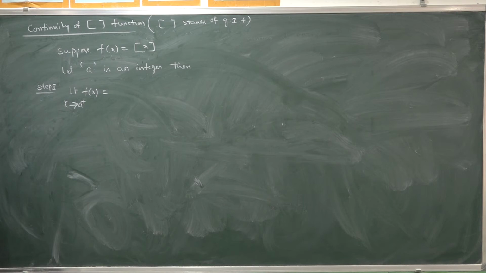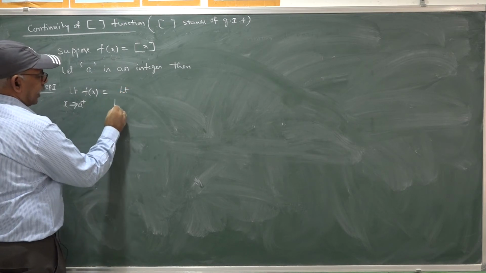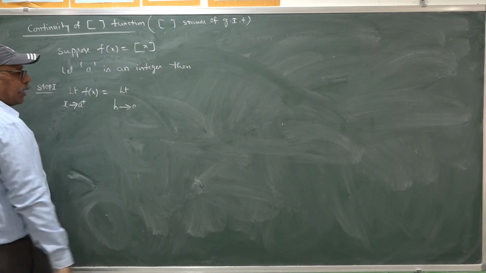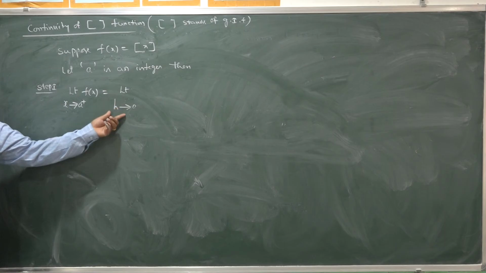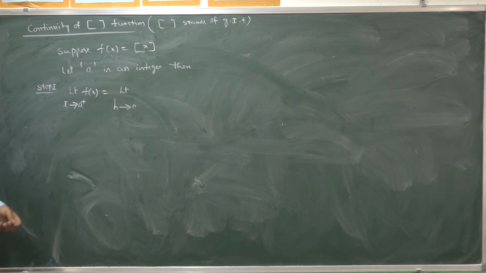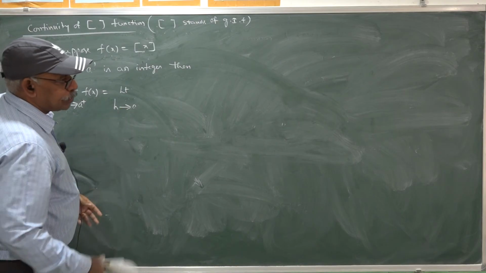Limit x goes to a plus of f(x) may be evaluated with the help of the definition of right hand limit, as limit h goes to 0, where h is a very small, positive value, nearing 0 always.